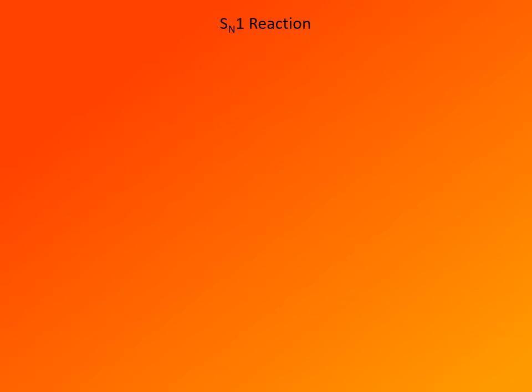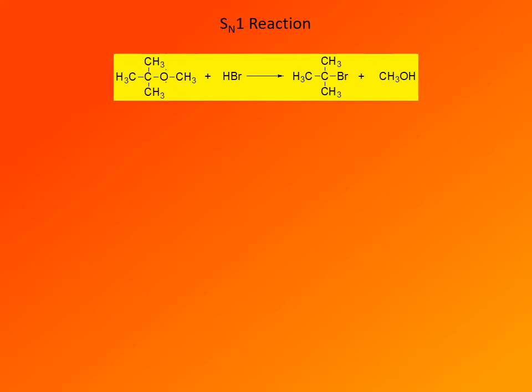An ether has two substituents on oxygen. If at least one of those two substituents is either a secondary or tertiary carbon, then the cleavage of ethers proceeds through an SN1 mechanism. And here is an example. Tertiary butyl methyl ether upon reaction with hydrogen bromide in an SN1 reaction gives tertiary butyl bromide and methanol as reaction products.